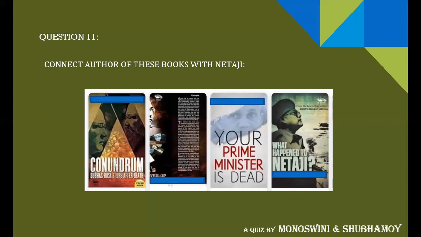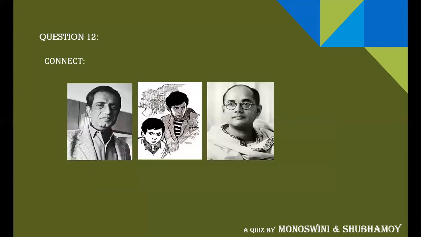You have to say in particular, don't name the author of the books for the answer. That will not give you any points. You have to say just how the authors of these books are connected with Netaji, through any platform or something particular. Naming that will give you points, or else you will not get any point here. So the books are Conundrum, India's biggest cover up, your prime minister is dead, and what happened to Netaji. Okay, this is a 10-point question, and we move to question number 12 now, the last question for the session.